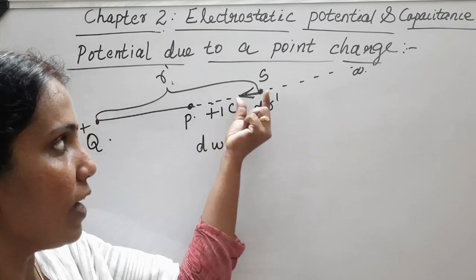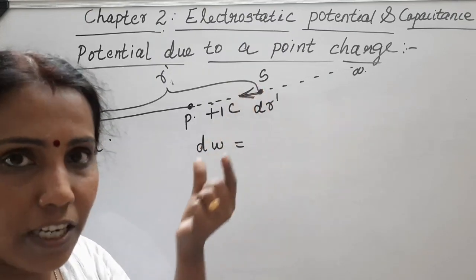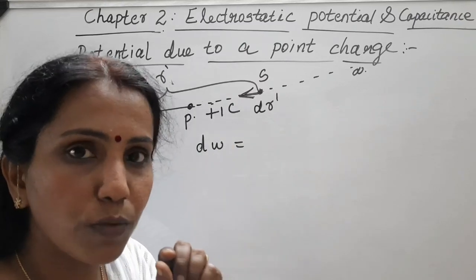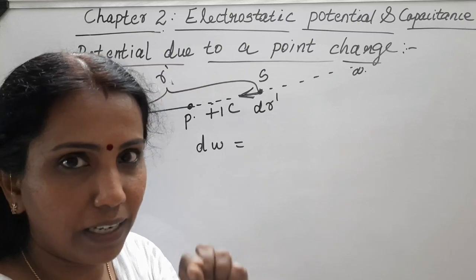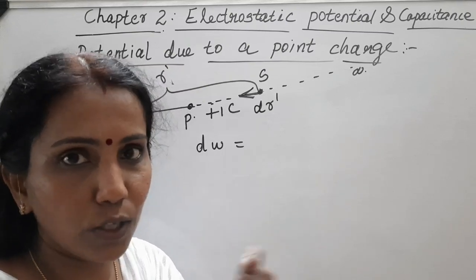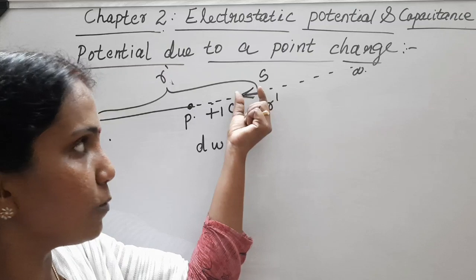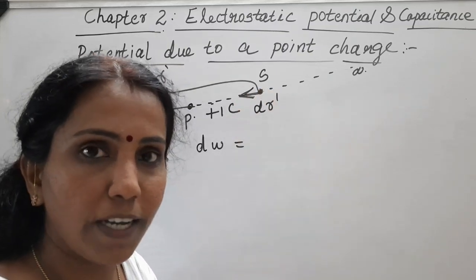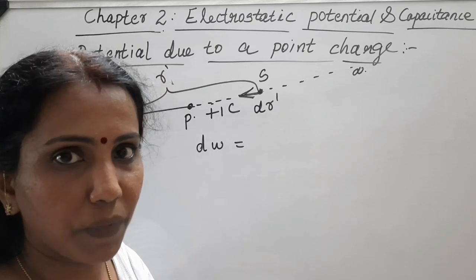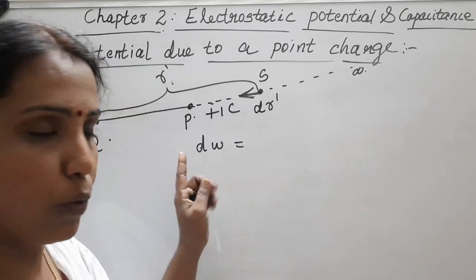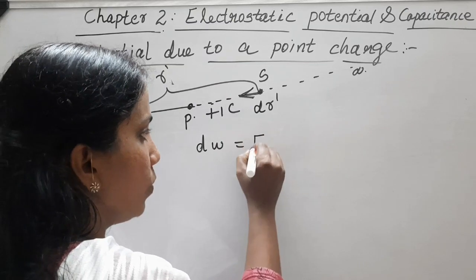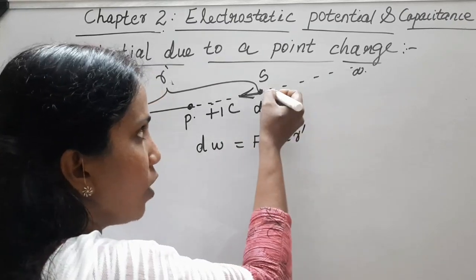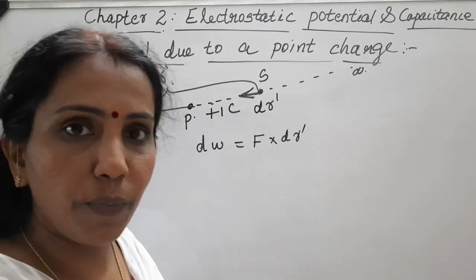Okay, so what is our assumption for this dr dash? For that much small distance, we assume the force to be constant. In that small distance, the force is constant. So when we write the expression for that work done, we can simply multiply force and displacement, and you will get the work done. Got it? So dW is equal to F into dr dash, because dr dash is the displacement there.